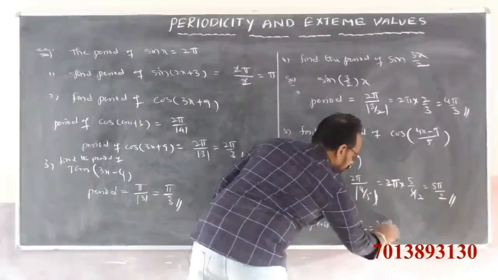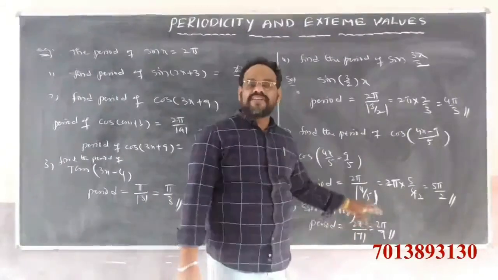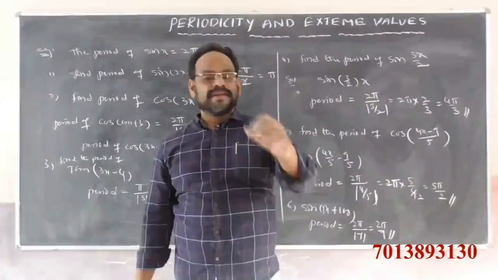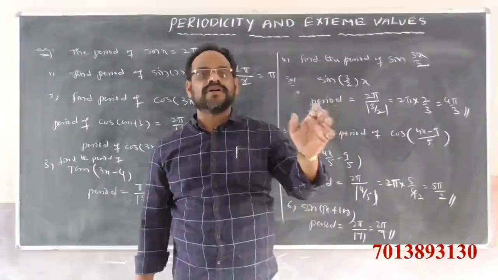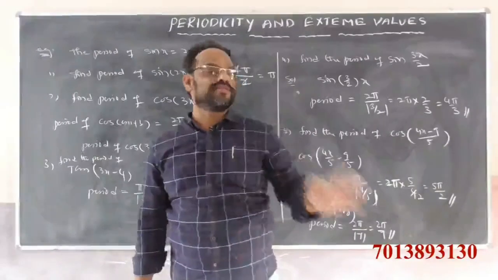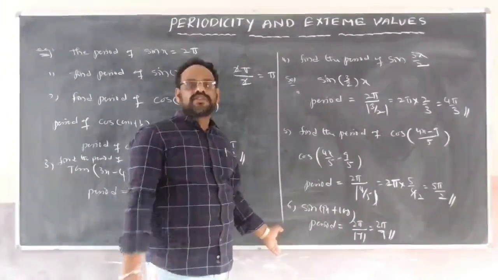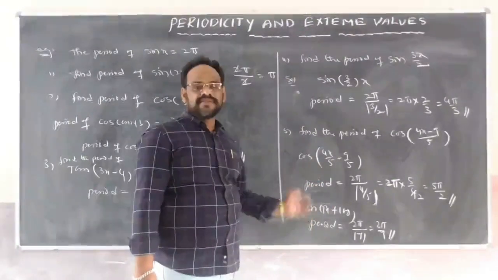So we get 2 pi by 7 is the period. Whatever it may be, sin 4x plus 1000, the constant is not important. What is the coefficient of x here? 4. So 2 pi by mod 4 is the period. That is 2 pi by 4, which is nothing but pi by 2 is the period. That is next.